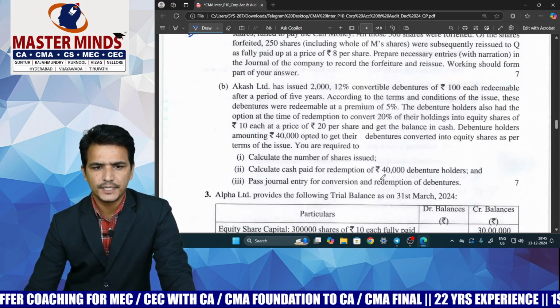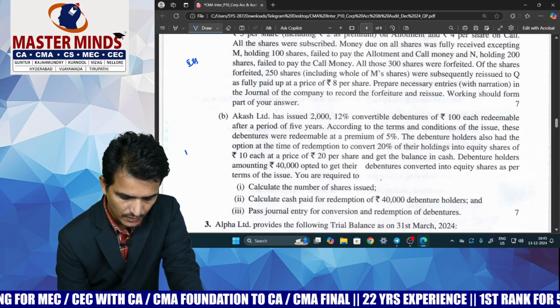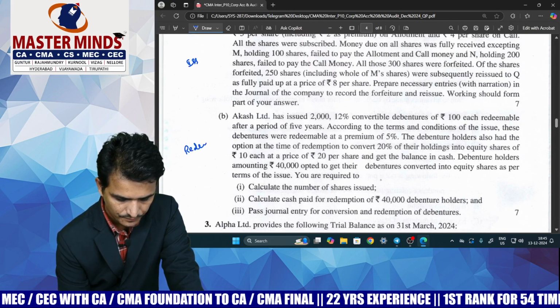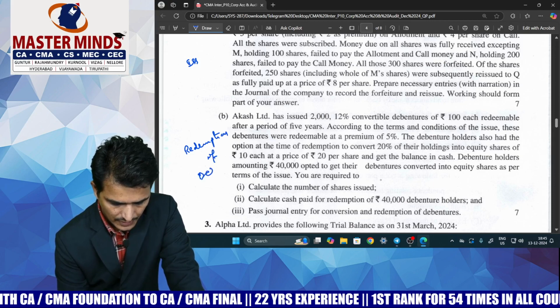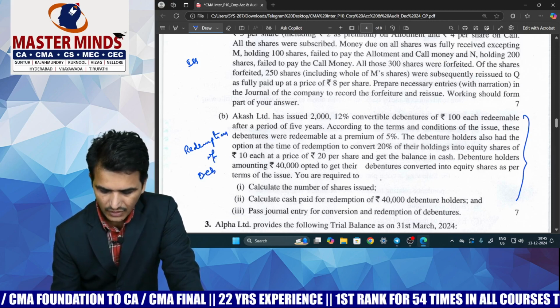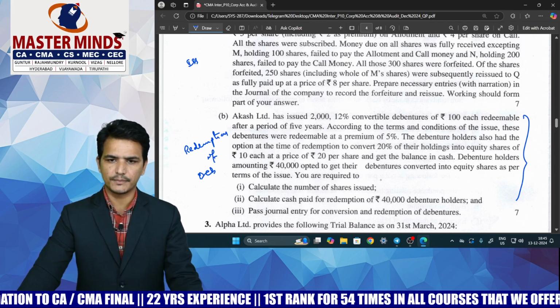And next, coming to question number 2B. This is a question from redemption of debentures. These kinds of questions we do not have in the CMA study material, or even in the MTPs or MQPs.